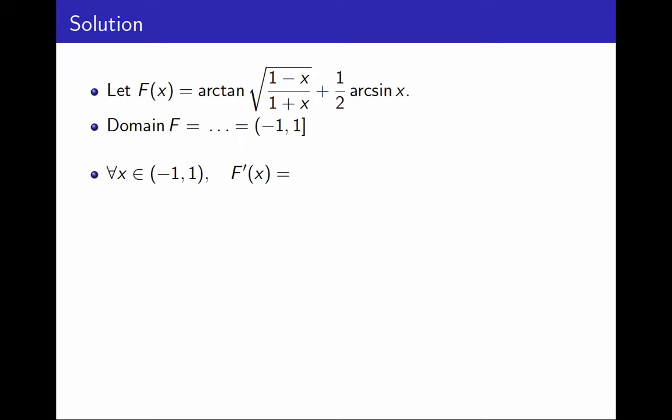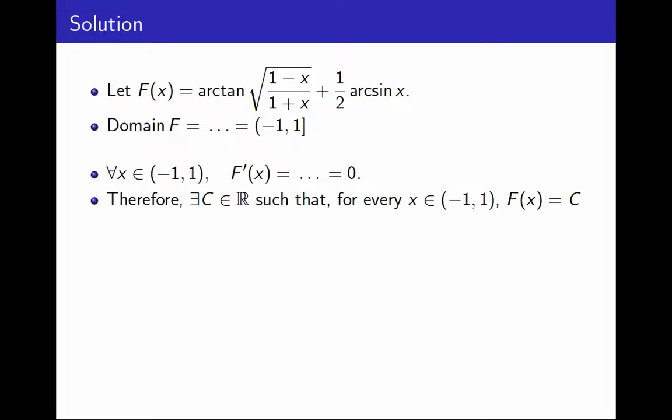Then let's try to calculate the derivative. And if you compute the derivative, this also requires some work, but after doing simplifications, it ends up being exactly 0. But that only works in the interior, from -1 to 1. The function is perfectly well defined at 1, but the derivative isn't, because arcsine is not differentiable at 1. So, already, by the previous theorem, we know that there exists a constant such that this function is equal to it, but only on the interior.